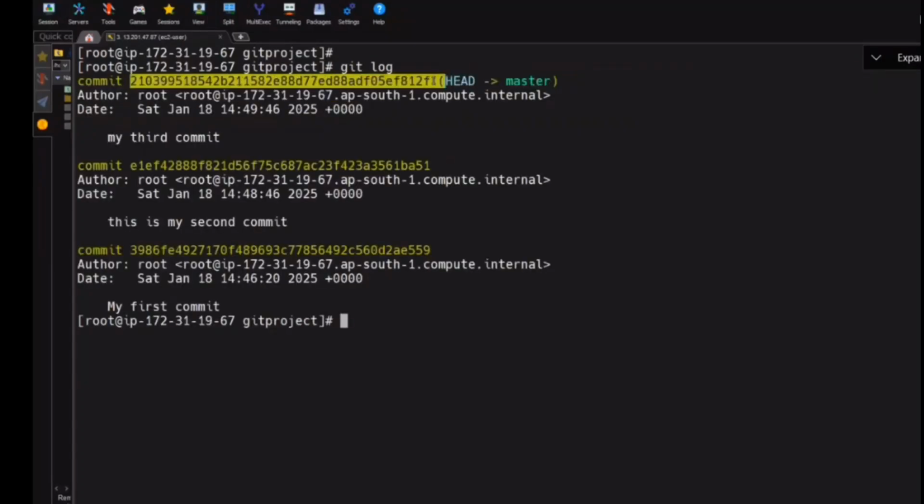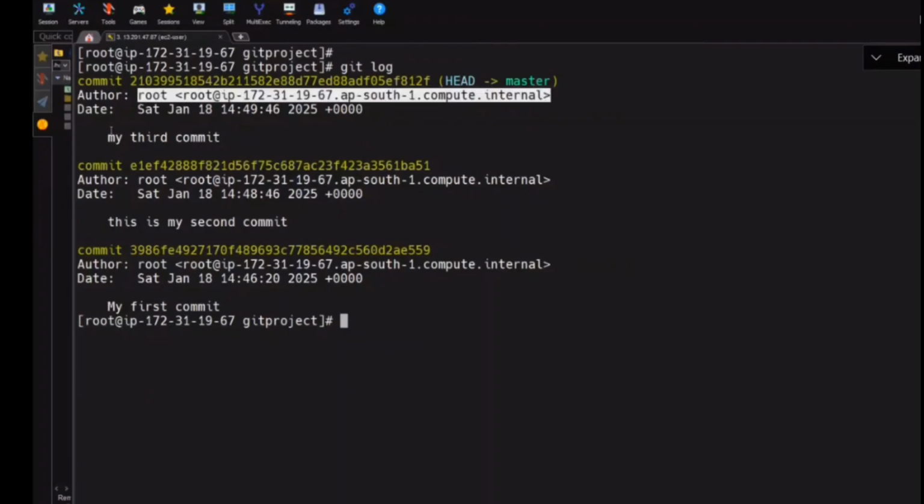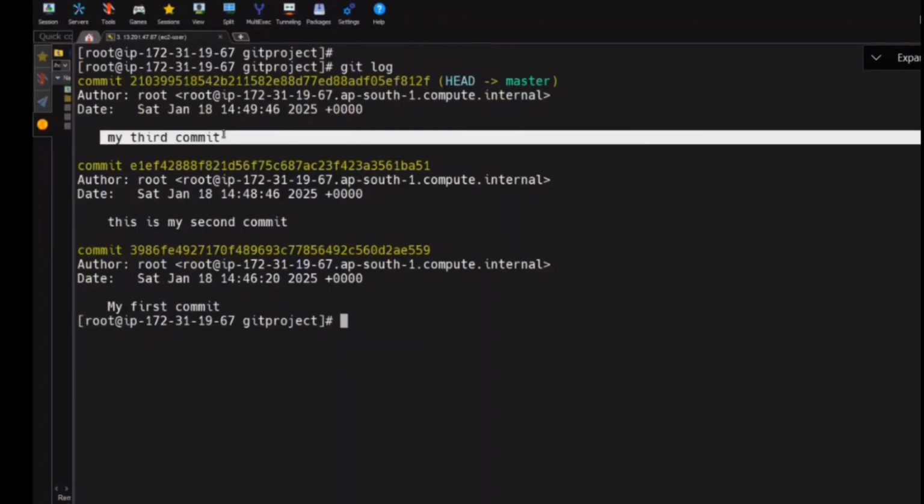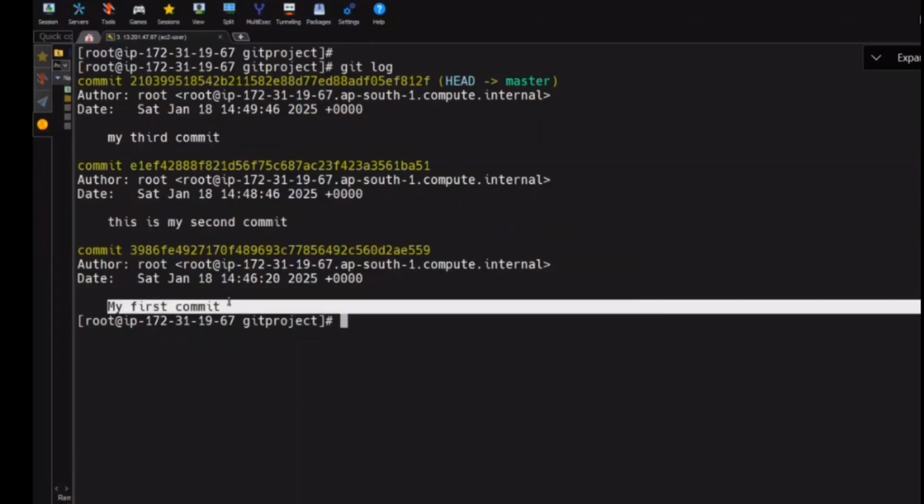This is the commit ID, some long number. And here, do you see? Who is this? Say it. Author. Author means who is doing these commits. Who is the user here? Root. So by default it is taking the root user. And then when he has committed, what is the commit message? My third commit, my second commit, my first commit.